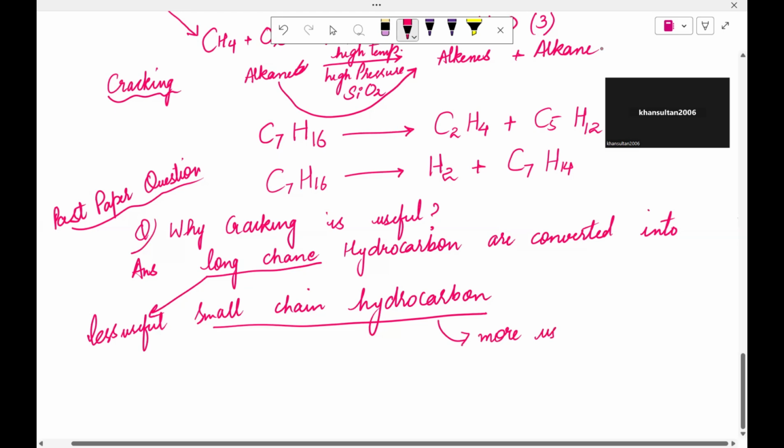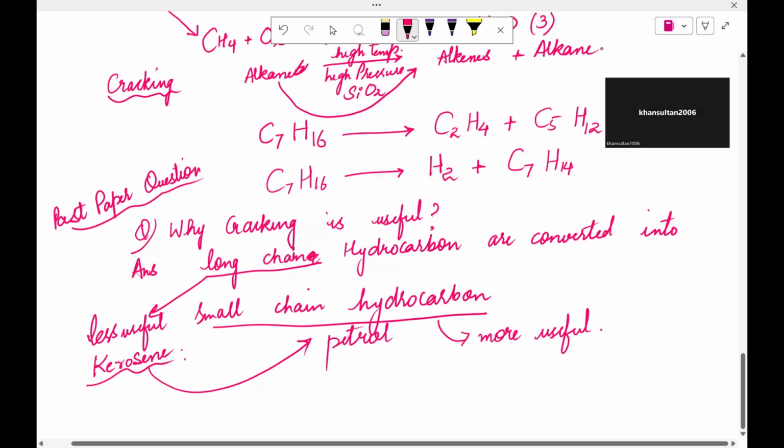Are you getting my point? So they are more useful. For example, we can say this is a long chain hydrocarbon, and we can take an example like kerosene. Kerosene does not have much use, but a small chain hydrocarbon, which can be petrol, has more uses.